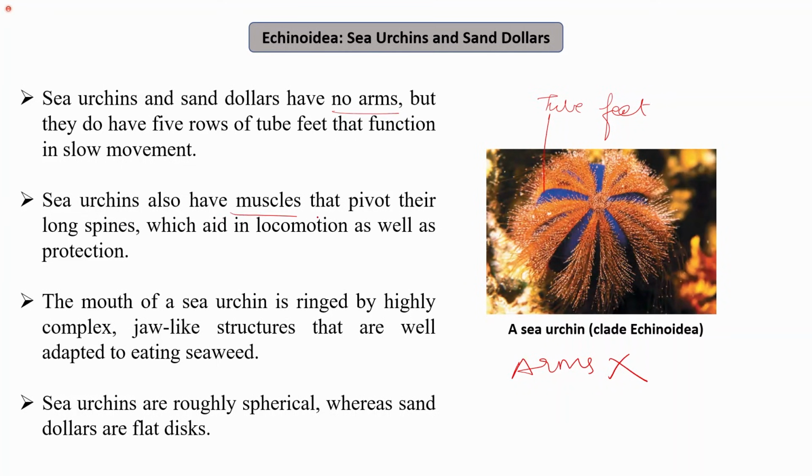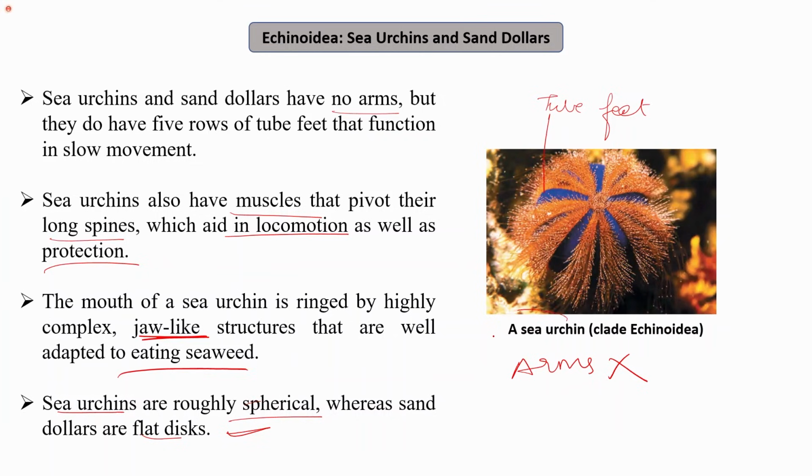They also have muscles that pivot their long spines, which aid in the locomotion as well as in the protection. The mouth of the sea urchin is fringed by highly complex jaw-like structures that are well adapted for eating seaweeds. They are roughly spherical, whereas sand dollars are flat discs.